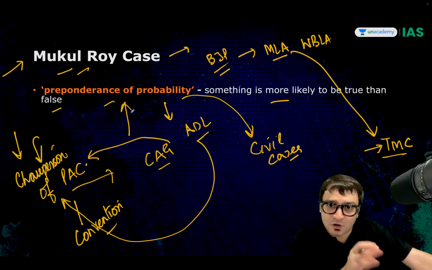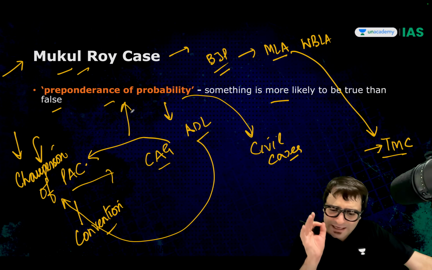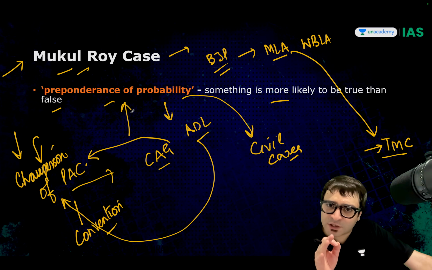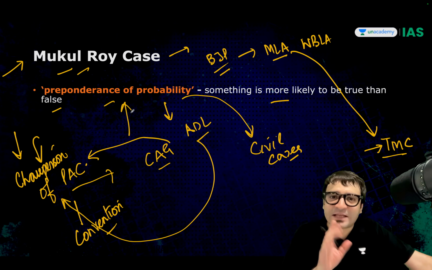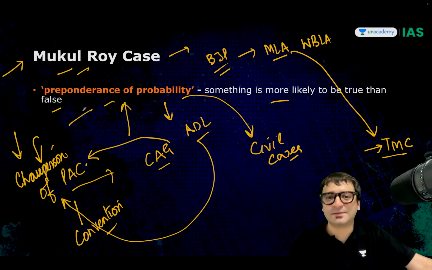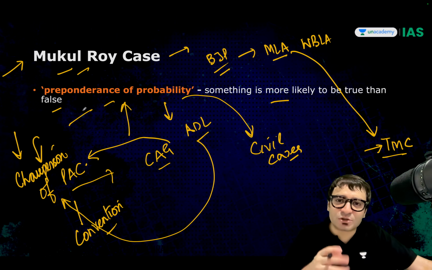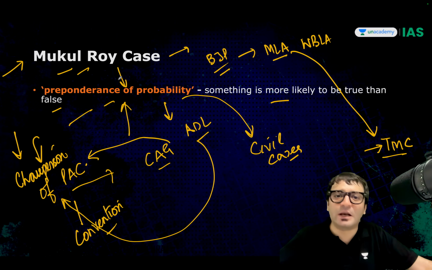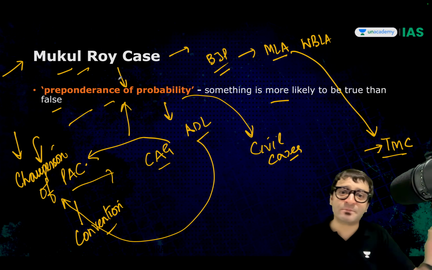Was it the Muslims or were it the Hindus who had uninterrupted access to this disputed territory? Basis that we will decide whose land is it. So if a statement is asked in the examination, civil cases are mostly decided by preponderance of probability. The answer is right. The statement is correct.